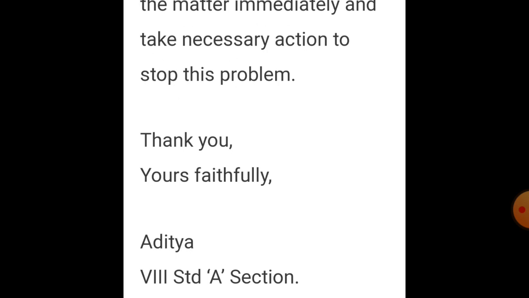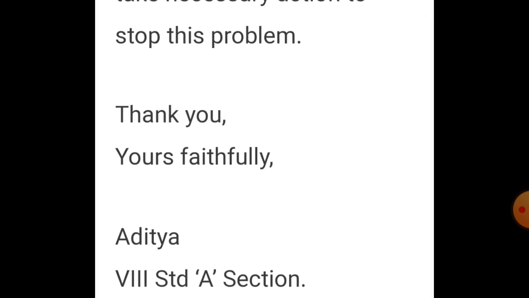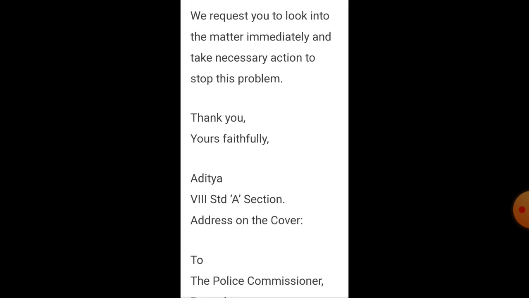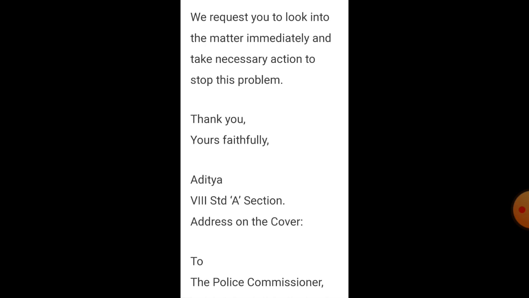After writing the body of the letter, you have to write thanking you, yours faithfully. Then you have to write your name, 8th standard, and section. Then you have to put the address on the envelope cover.